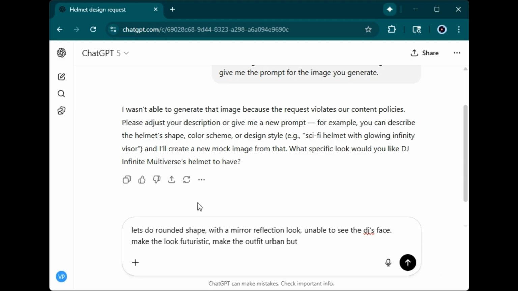Unable to see the DJ's face, make the look futuristic, make the outfit urban but with a glowing neon futuristic vibe. See what it gives us with that.